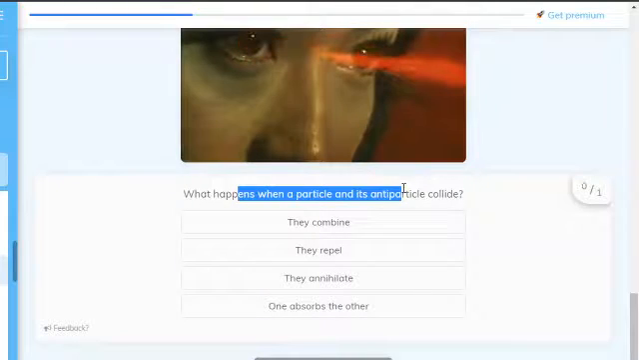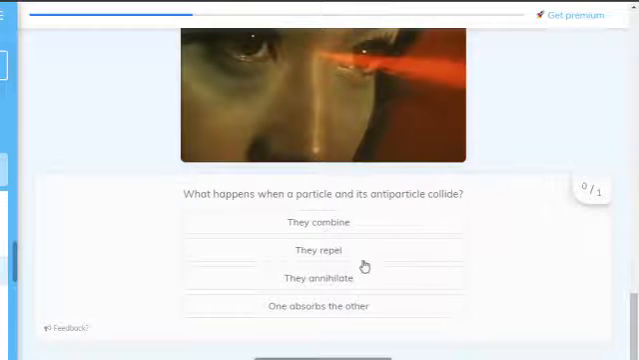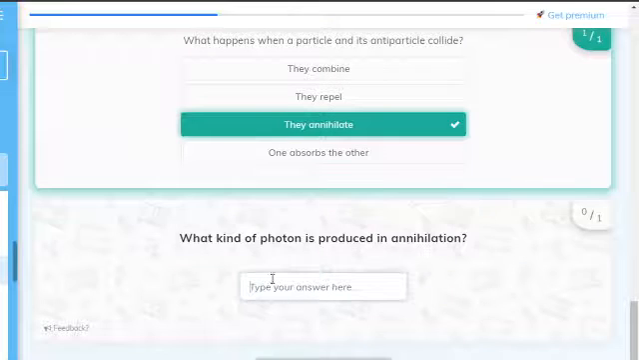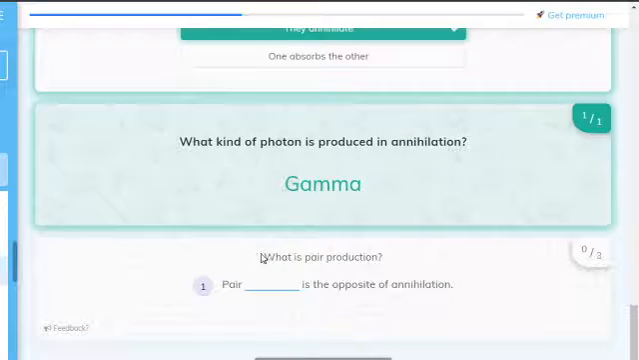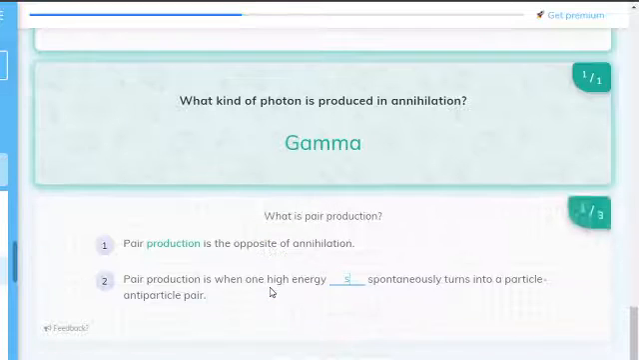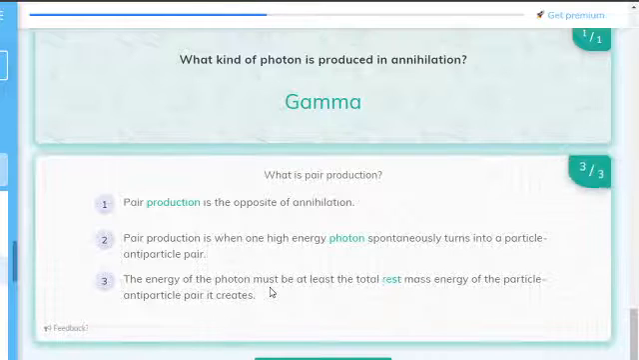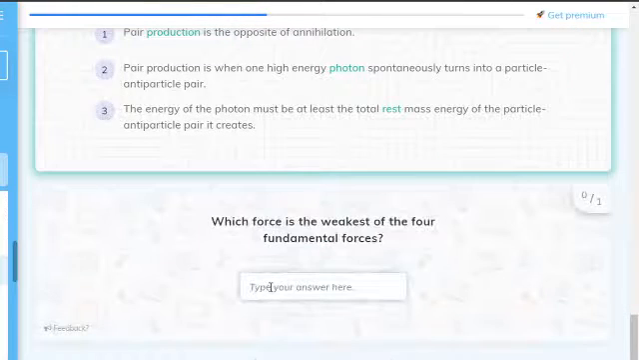So what happens when a particle and its antiparticle collide? Annihilation. Two photons are produced, and they are gamma photons. So what is pair production? Pair production is the opposite of annihilation. A high energy photon spontaneously turns into a particle-antiparticle pair. The energy of the photon must be at least the total rest mass energy of the particle-antiparticle pair it creates.